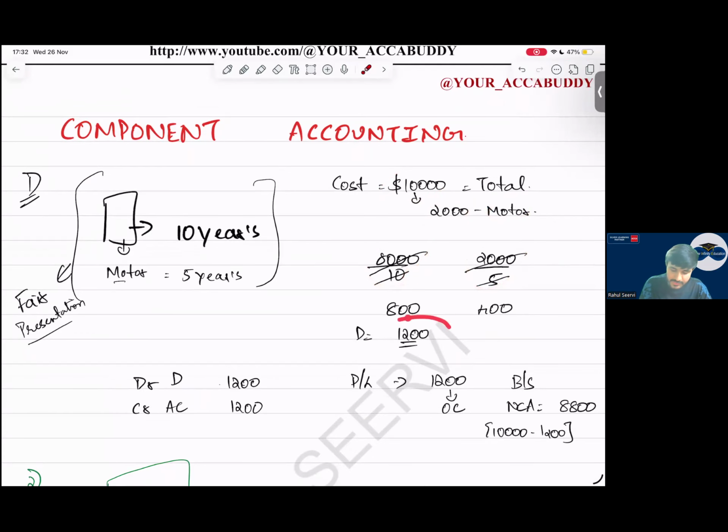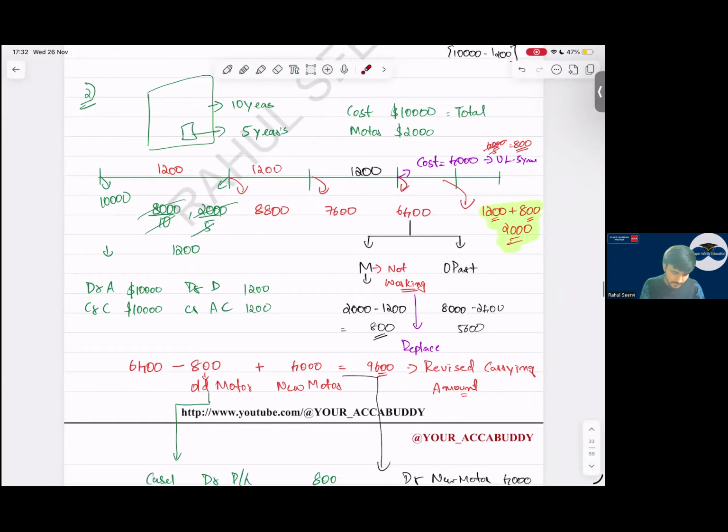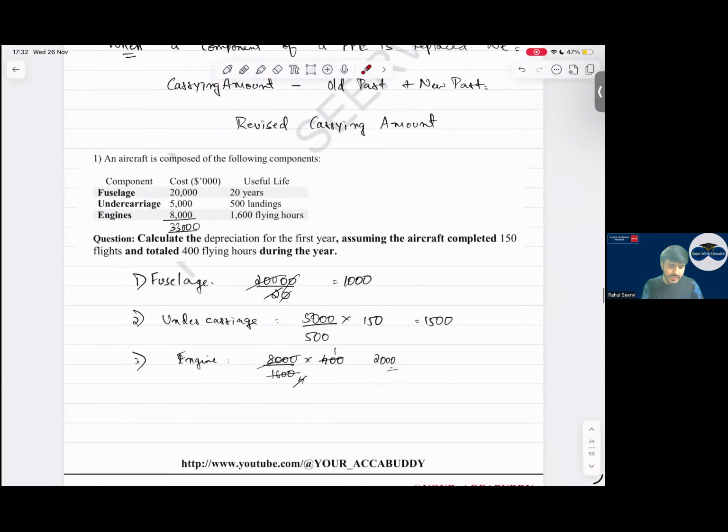So my ultimate depreciation will be what? 1,200 only in P&L operating category. So what will be my value of the non-current asset? 10,000 minus 1,200. We will get what? 8,800. Why are we depreciating separately? Because the useful life is different. So see, everyone.